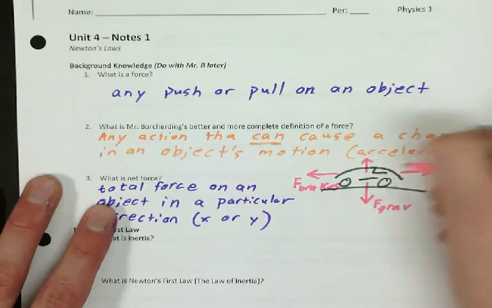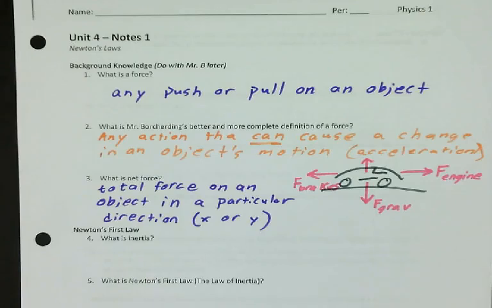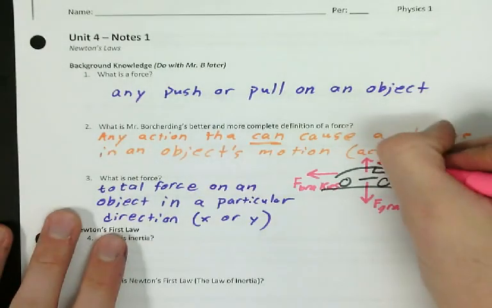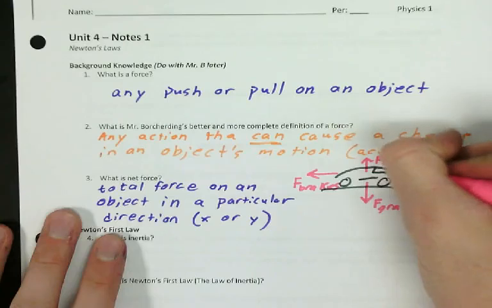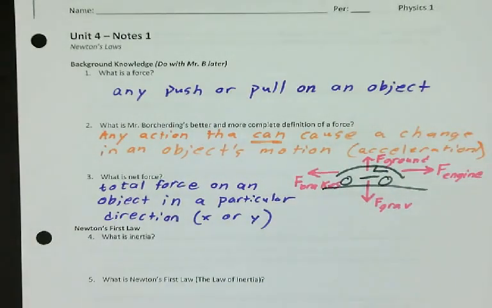The ground could also cause a motion up. For example, if the ground could push up, that would change its motion. Like if there was a magical volcano underneath the car all of a sudden, which would be surprising, but there could also be a force from the ground. Again, these all have actual names to them, which we'll get to, but for right now, I'm just going to kind of have them as their forces.